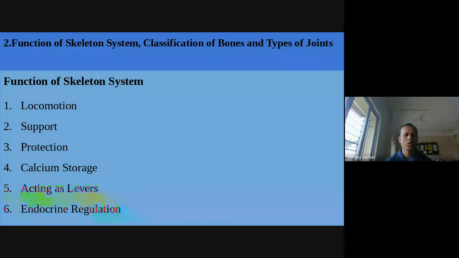It gives huge support, like the pelvis and the skull. The skull supports our brain, the pelvis supports our reproductive system, and the bones of the leg support us for standing.